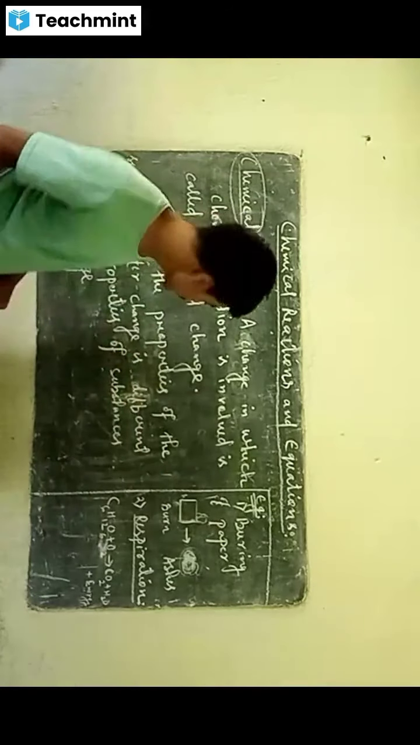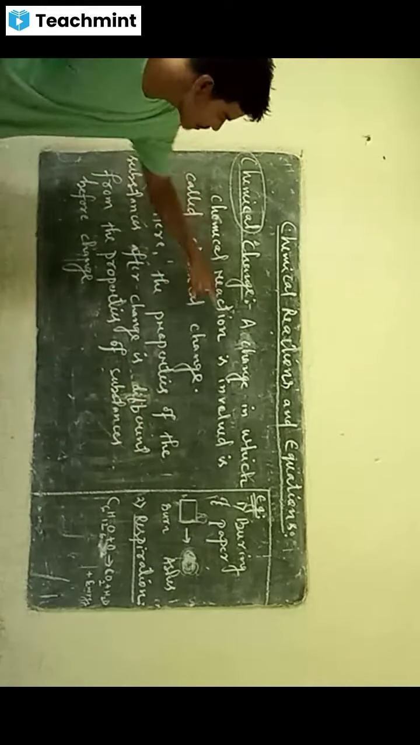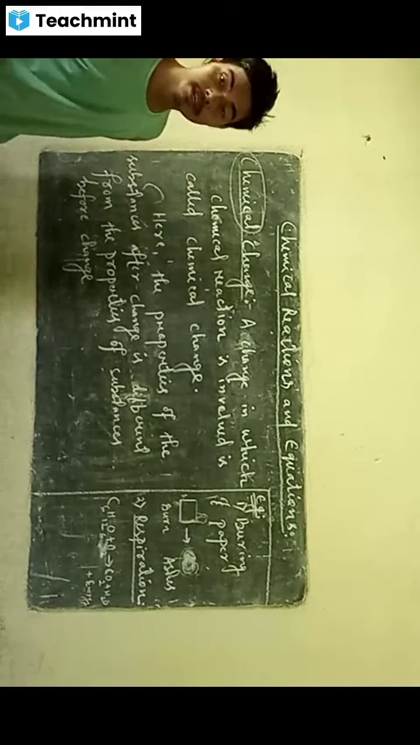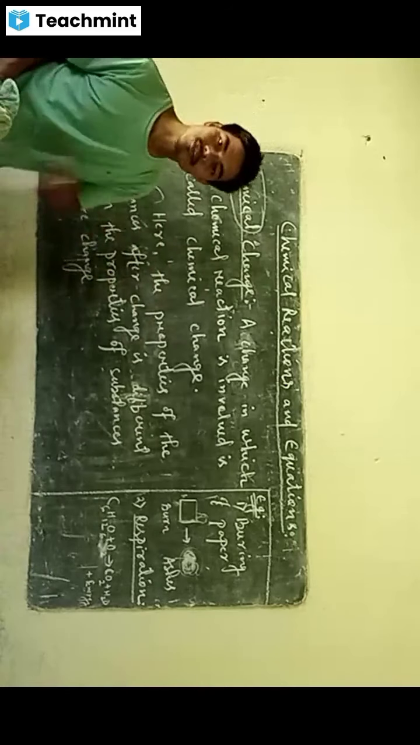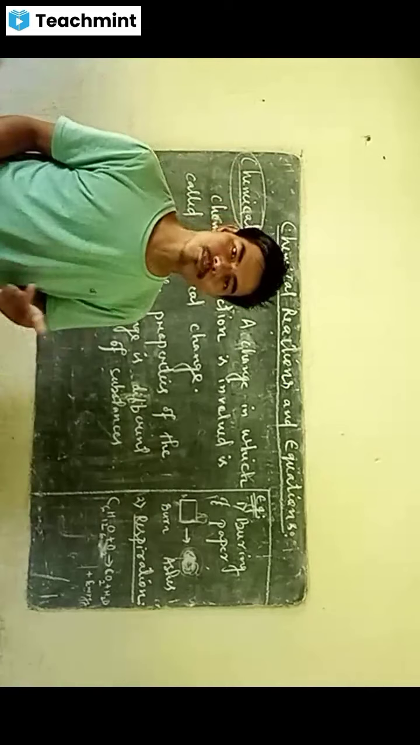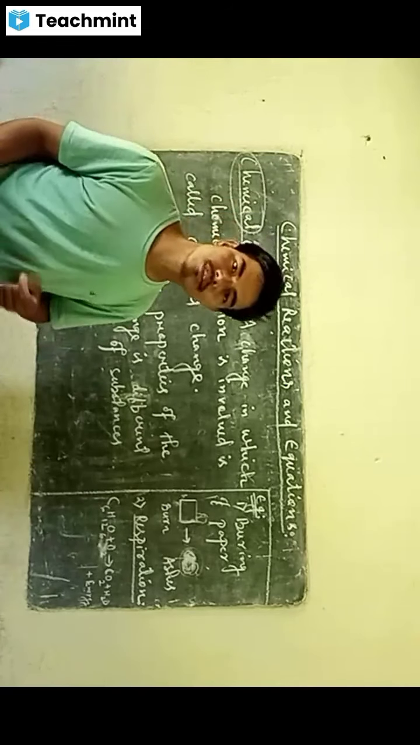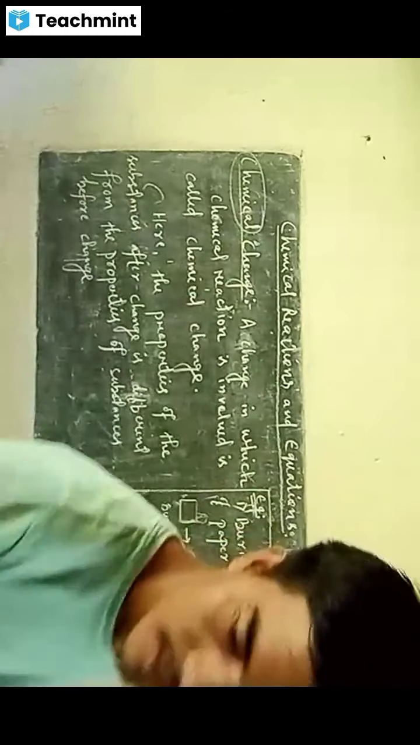Now what is the definition of chemical change? A change in which a chemical reaction is involved is called chemical change. Since chemical reaction is involved in respiration, so respiration is also a type of chemical change. So there are many types of chemical change. Even digestion of food is chemical change. Okay. So these are some of the examples of chemical change. Please write it down.